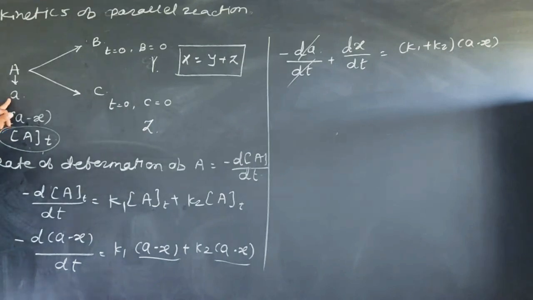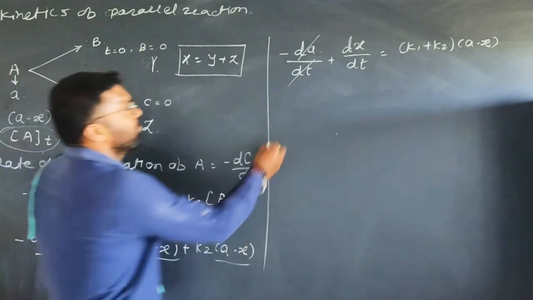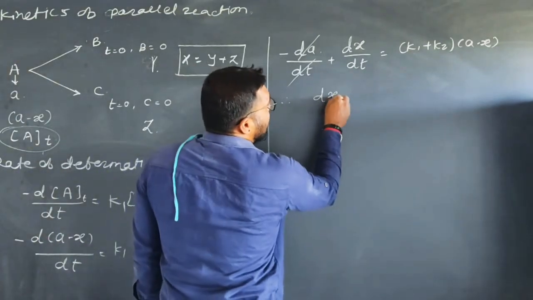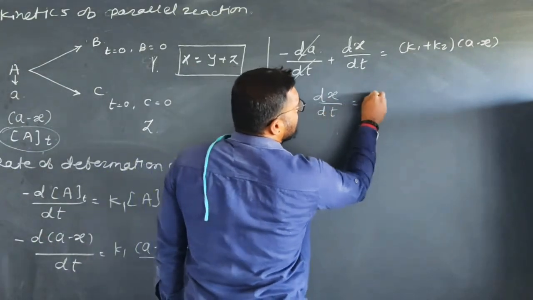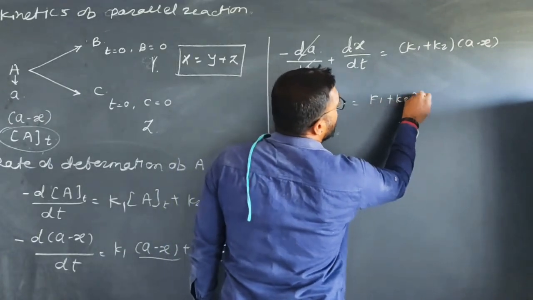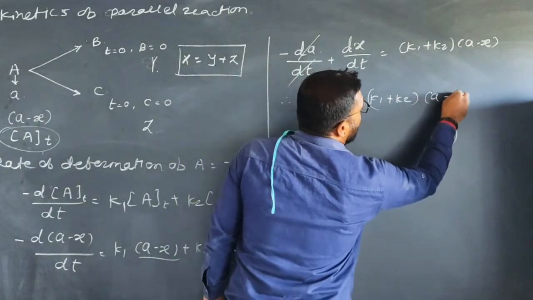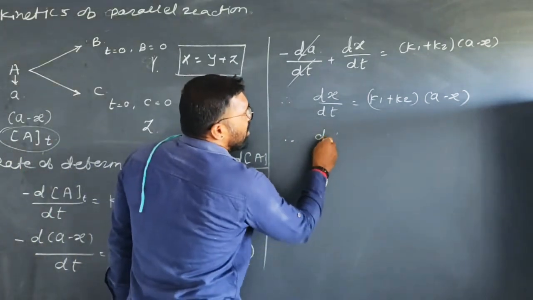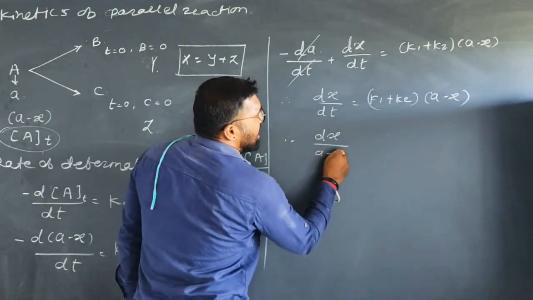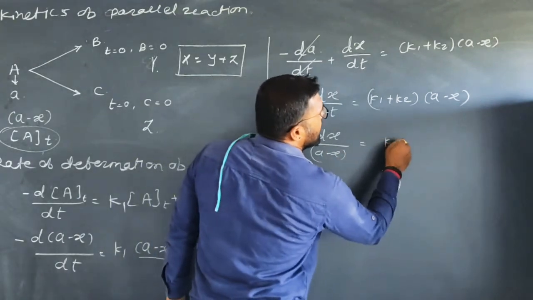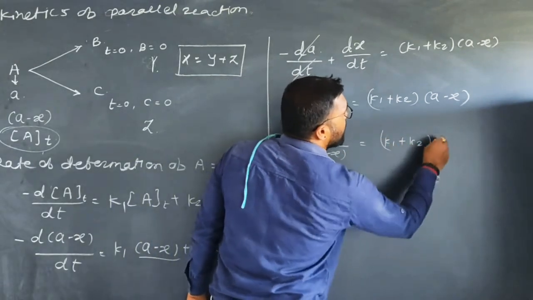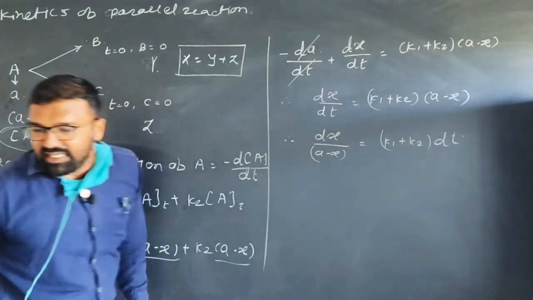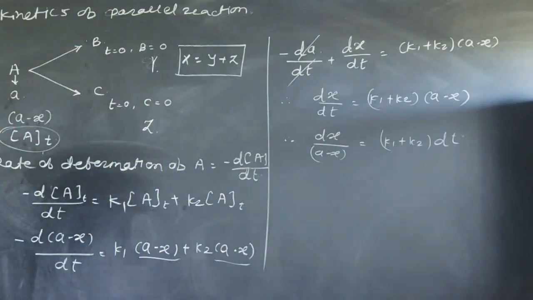A is nothing but the initial concentration of reactant, which is a constant, therefore dA upon dt is equal to 0, right? Here you can write dx upon dt is equal to (K1 plus K2) into (A minus X). Taking like terms to the like side, therefore dx upon (A minus X) is equal to (K1 plus K2) into dt, right? This is the suitable format of this equation.